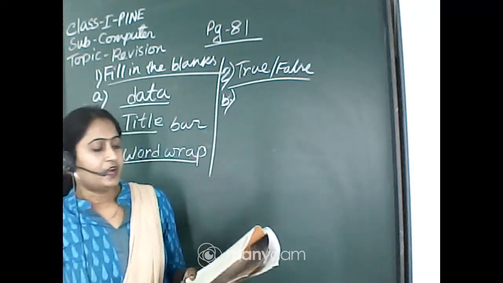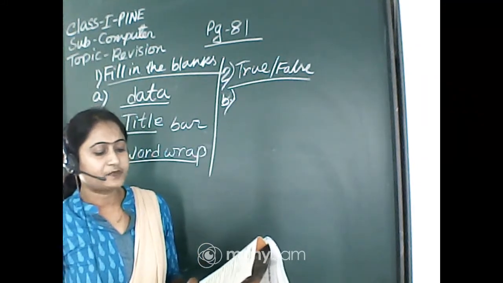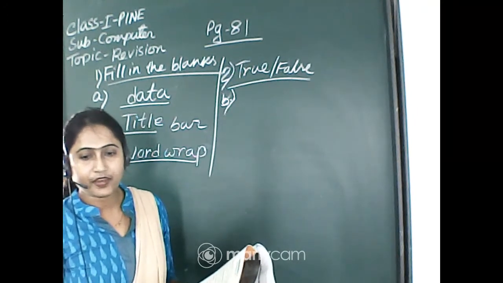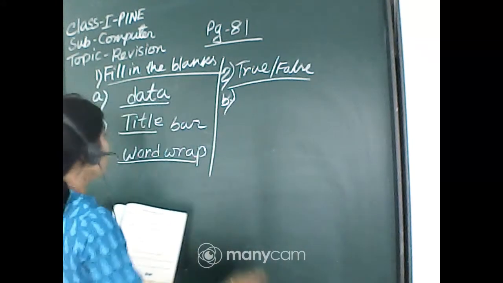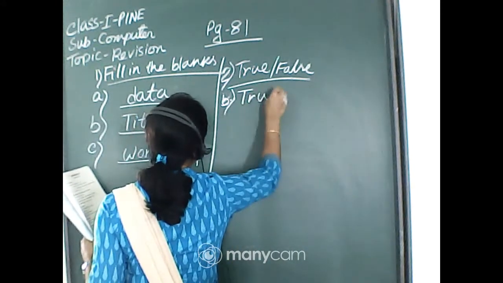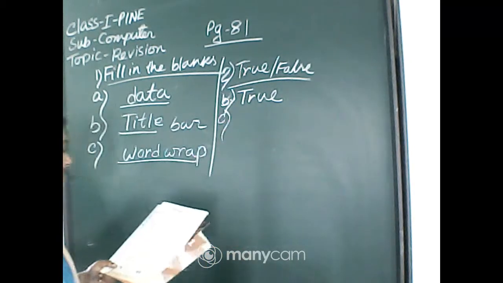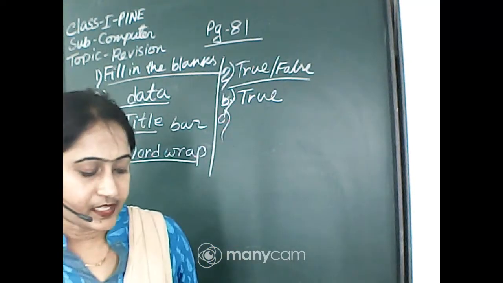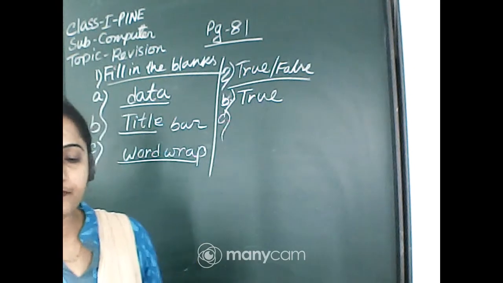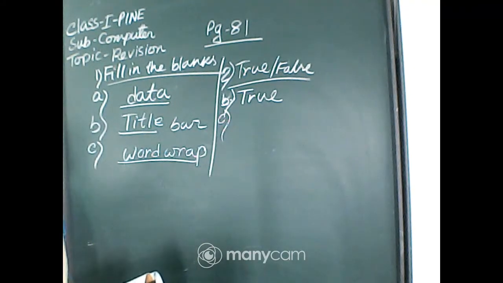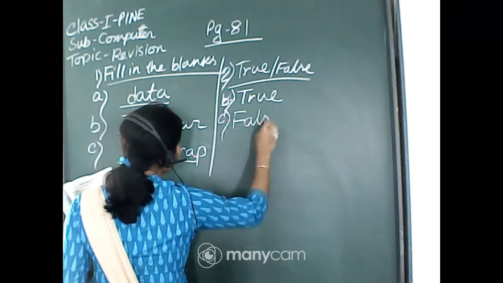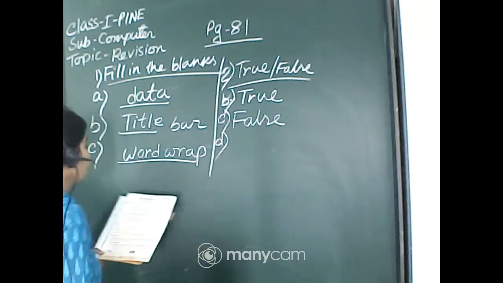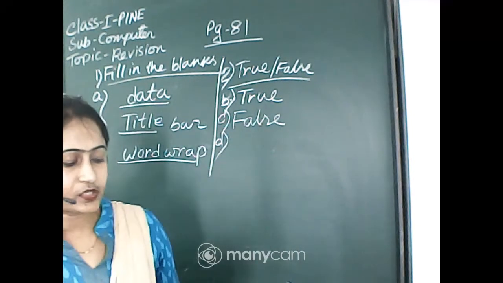Start from B: a computer remembers and stores a lot of data in its memory. It is true. Very good, everyone. B is true, A also true. Number C: the eraser tool is used to draw a straight line in paint. False. Very good, everyone. Next, number D: WordPad contains only one tab.